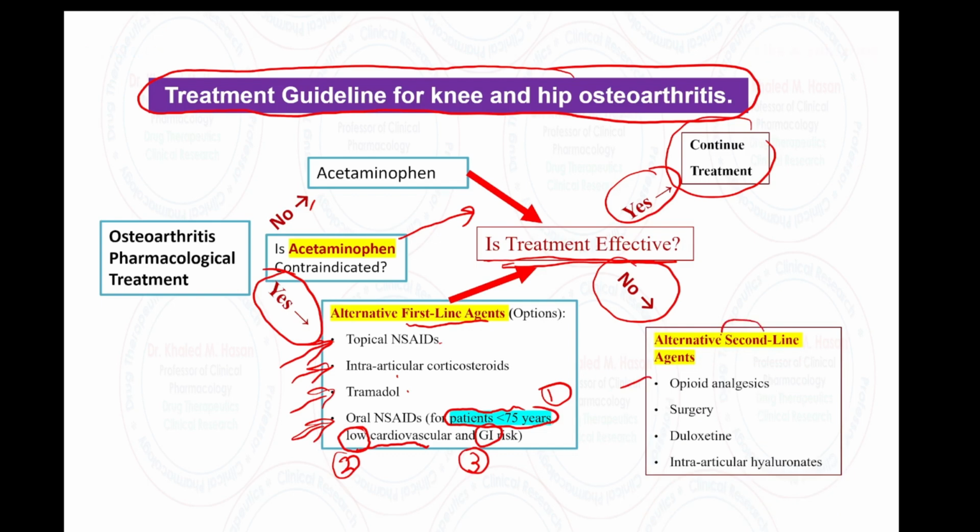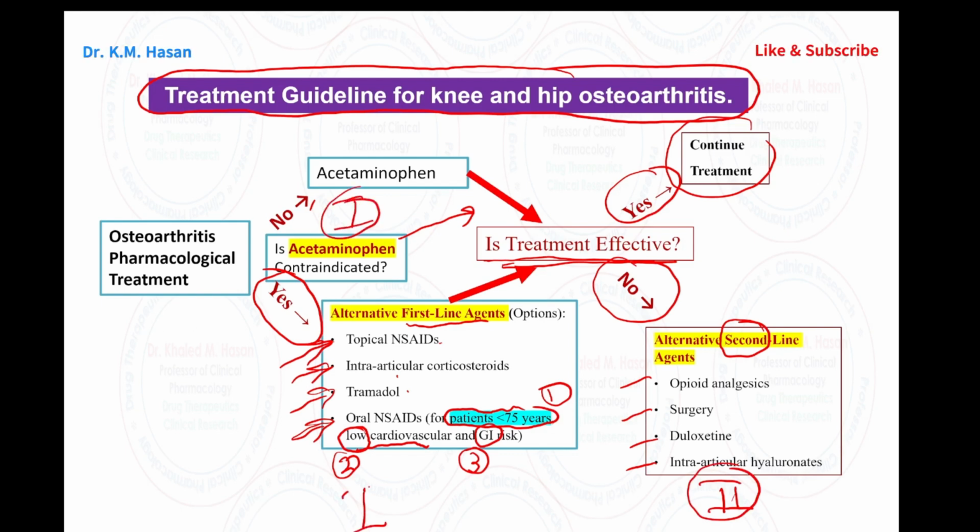This is second line. So please remember, opioid second line, surgery second line, duloxetine second line, and intra-articular hyaluronic acid second line. Okay, I will type here A, B, C. So the first line will be acetaminophen. First line alternative will be topical NSAID, cortisone, tramadol, oral NSAID. Alternative second line, we have opioid, surgery, duloxetine, and intra-articular hyaluronic acid.